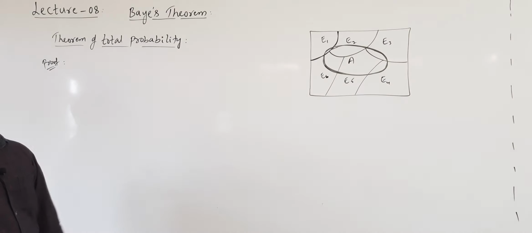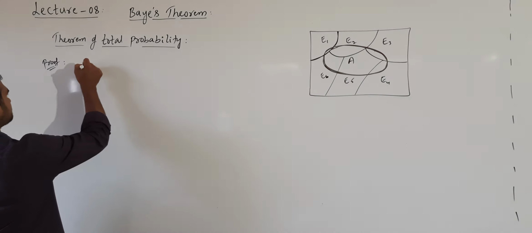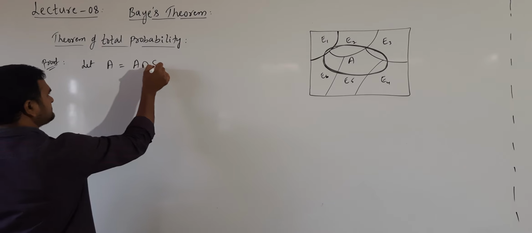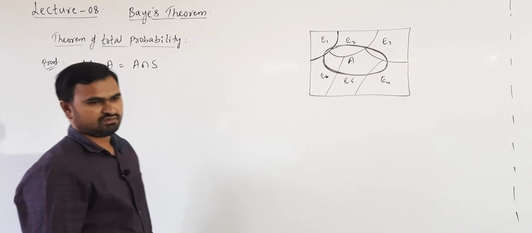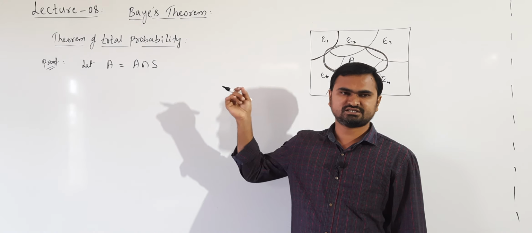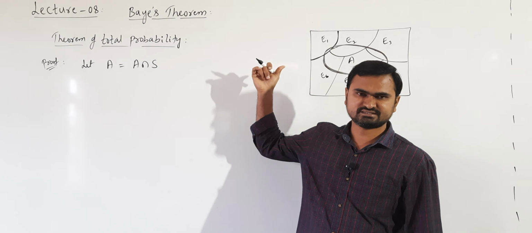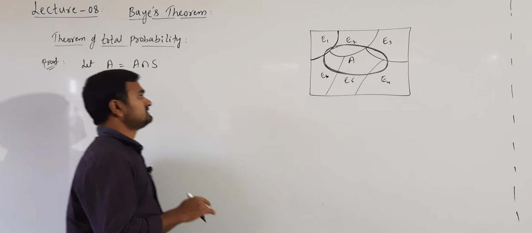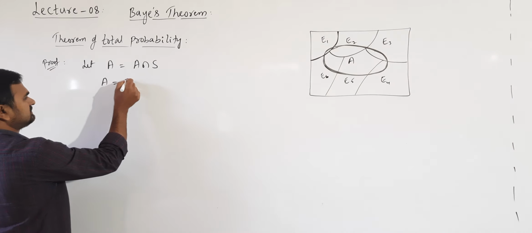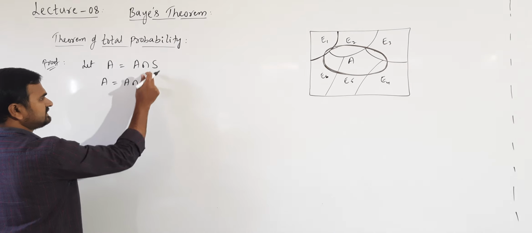Since we are writing the probability of occurrence of event A, let us write event A as A intersection with the sample space. S is the universal set here. Any event intersection with the universal set will give the same set A. So A I can write as A intersection S. How can you write S here?